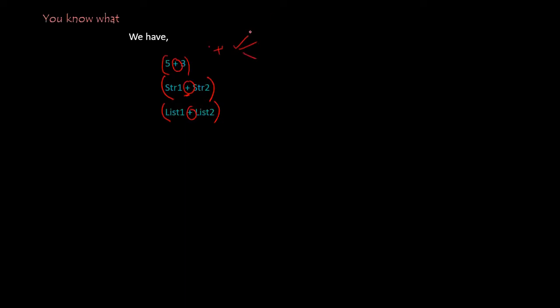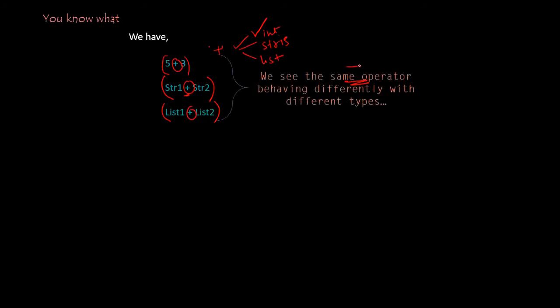It is programmed for adding integers, and it is also programmed to add or concatenate strings, and it is also for lists. So here we are using the same plus operator behaving differently with different data types.